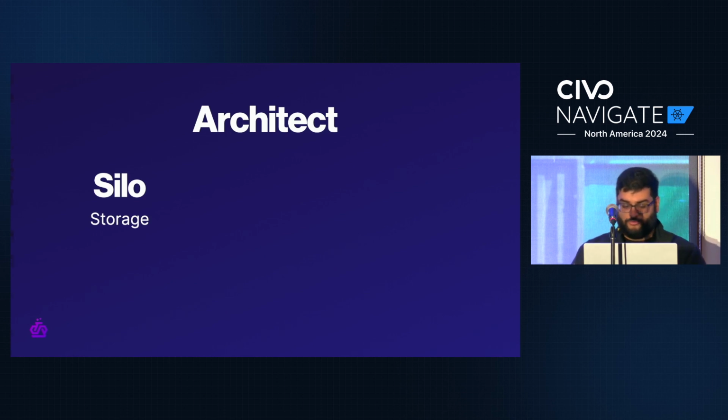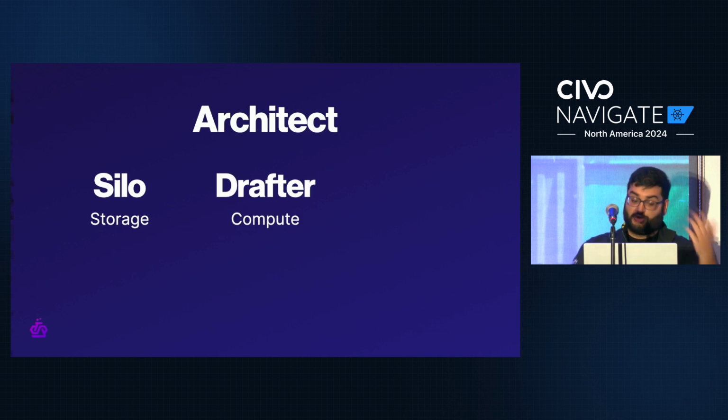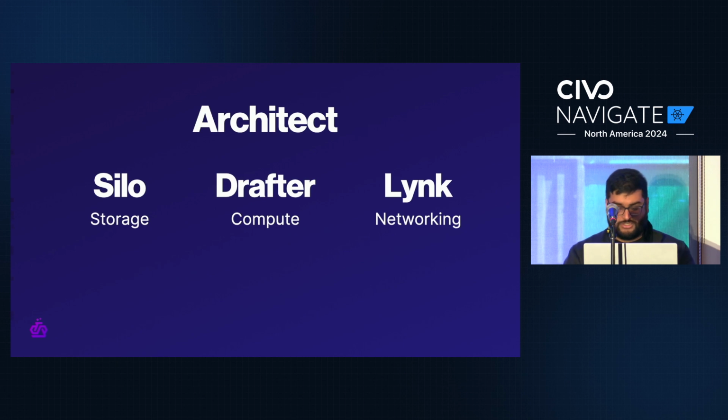Silo, which is responsible for migrating the storage, and so this means the block devices that we were talking about. Then there's Drafter, which is responsible for the compute, so that means interfacing with Firecracker, as well as handling the migration of user space processes, because we actually have opened the door to that. And finally, there's Link, which is our global networking layer, and it's responsible for migrating the network connections around, right? It's able to migrate arbitrary TCP and UDP connections.